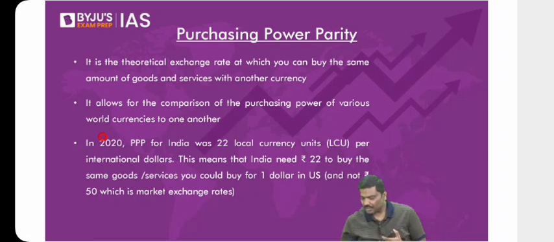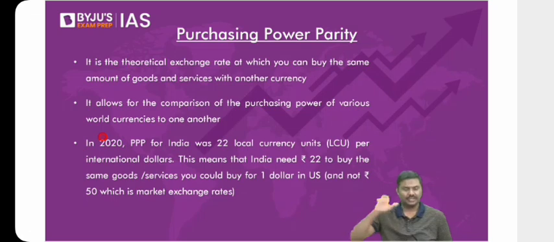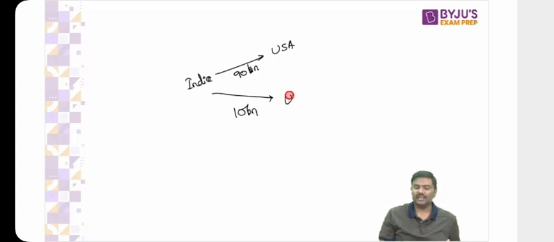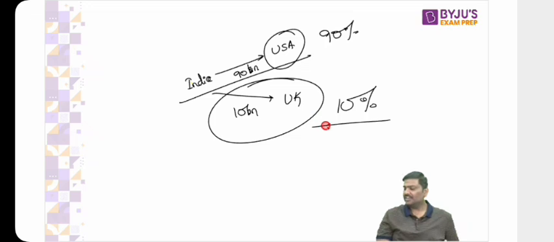Sir, explain India's exchange rate and trade competition. What do you mean by trade weight? Trade weight simply means, imagine India is conducting total trade of $100 billion. Out of that $100 billion, we will not have the same trade with all the countries. Let's say this is an example. India will conduct trade worth $90 billion with USA and $10 billion worth of trade with UK. So what is the trade weight with USA? It will be 90%. What is the trade weight with UK? 10%.